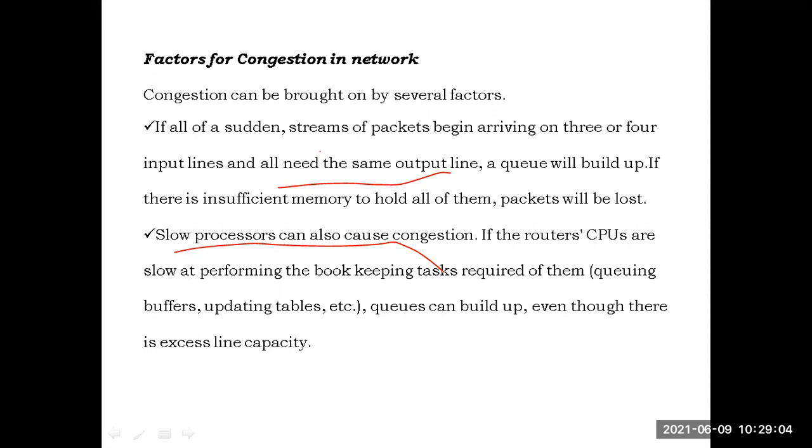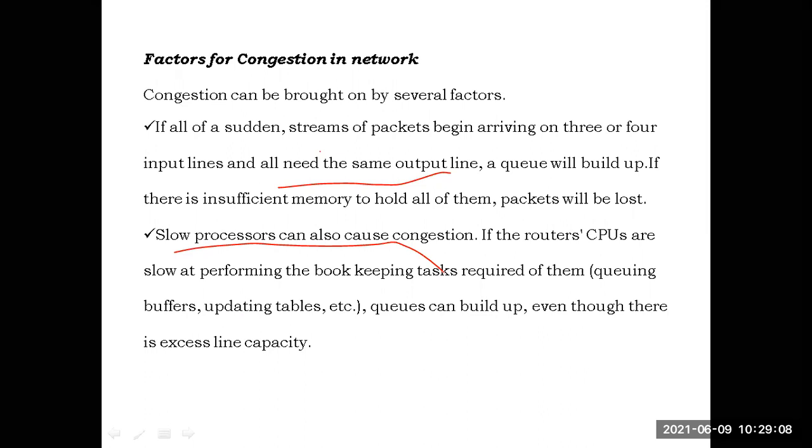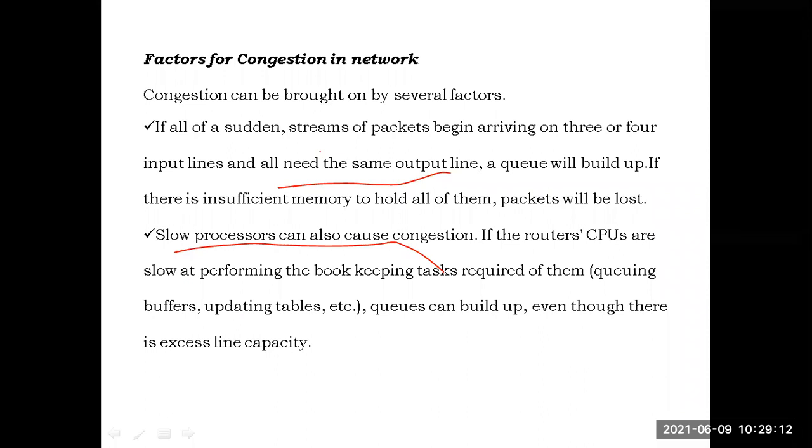The slow processors of the routers will also cause congestion. Why? Because if the CPUs in the routers are slow, they will update the routing table slowly. The queues and the tables will be updated very slowly. As a result, there is a chance of getting congestion.